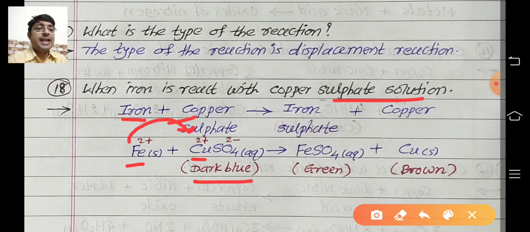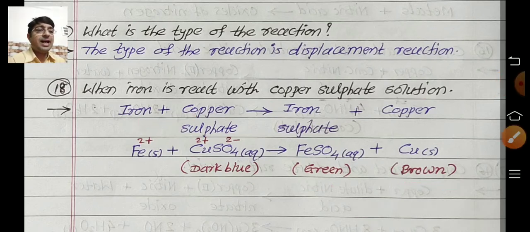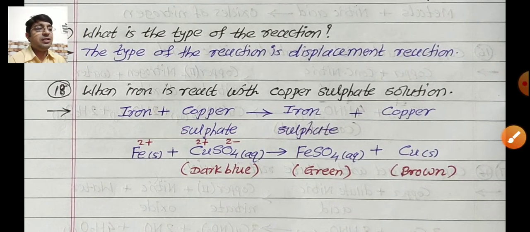When iron reacts with this solution, FeSO4, iron sulfate, actually also called ferrous sulfate, is formed. The color of FeSO4 is green, and copper, being less reactive than iron, is displaced in its original brown color. This brown copper is deposited on the iron nail that we observe in the reaction. All are getting? So write the answer carefully in your notebook.